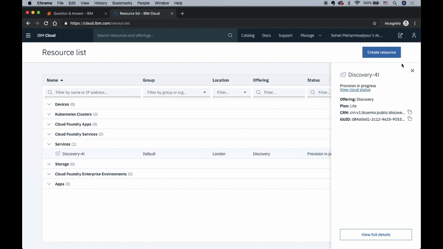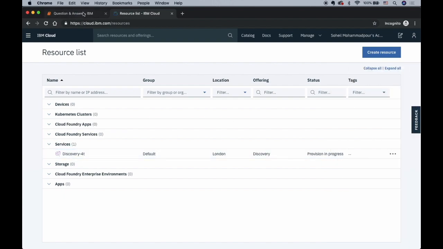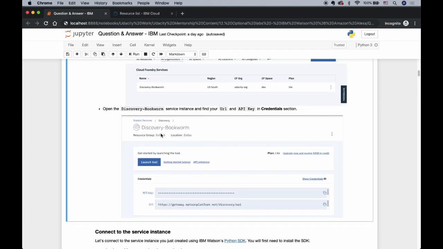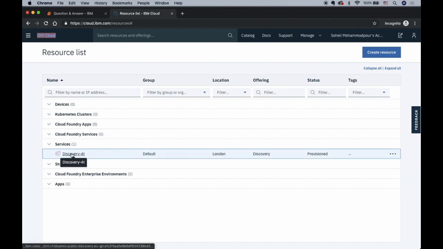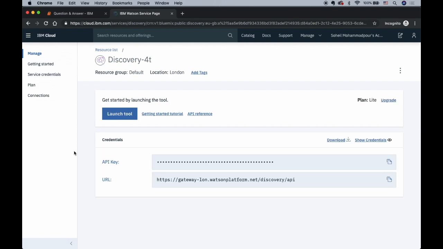Now we have to connect this Discovery service to our Jupyter notebook. The way you will do this is to copy and paste the API key and URL inside our Python file. Now click on this Discovery service or any other name that you have chosen, and in here you will see the API key and also the URL.